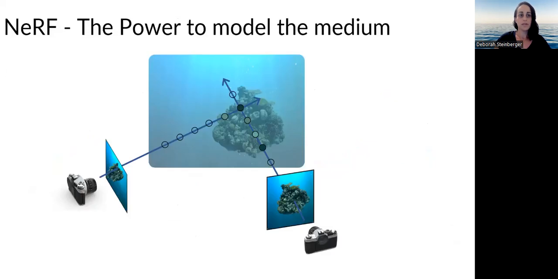By virtue of its ability to predict the color and density of samples along rays, the network possesses an intrinsic capability to model the properties of a scene's medium. This is particularly relevant when dealing with scattering media, such as water. With the ability to model the medium, it becomes feasible to remove it from the scene.